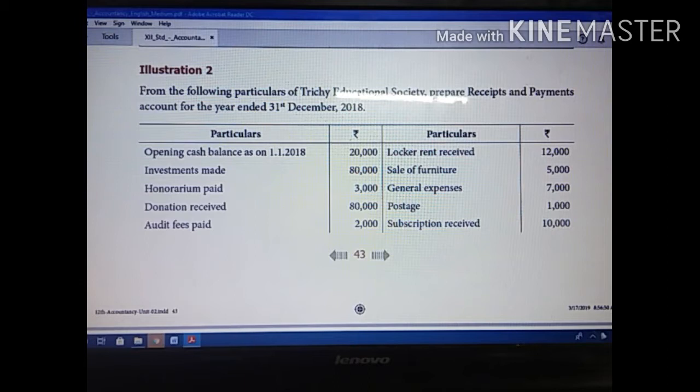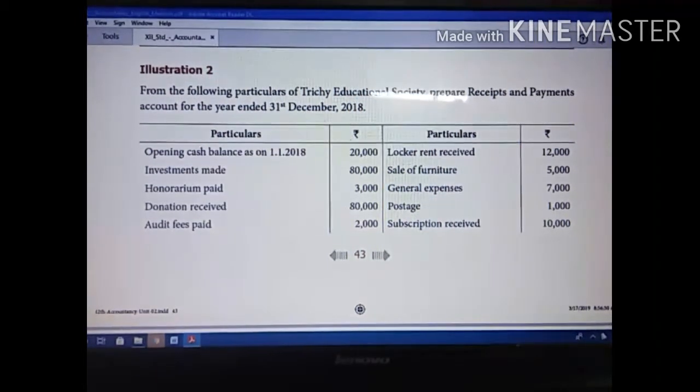So in the last video we learned illustration 1. Now I'm going to explain illustration 2. Illustration 2 and illustration 1 have no other big changes. More or less the two are the same, but the only thing is here they give a new item.